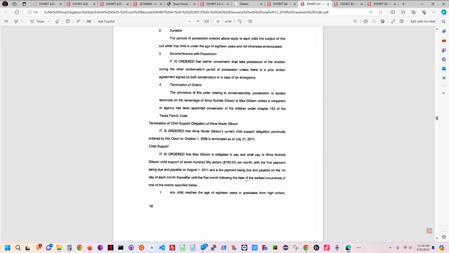It directly goes against the language of the law. You cannot put a court order in behind somebody's back three and a half years later and make the child support retroactive. You just can't do it, especially without their knowledge.